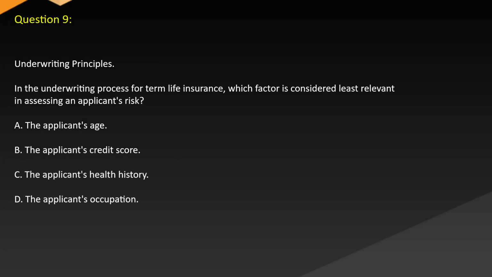Question 9. Underwriting principles. In the underwriting process for term life insurance, which factor is considered least relevant in assessing an applicant's risk? A. The applicant's age. B. The applicant's credit score. C. The applicant's health history. D. The applicant's occupation.